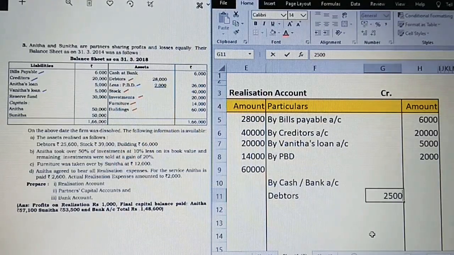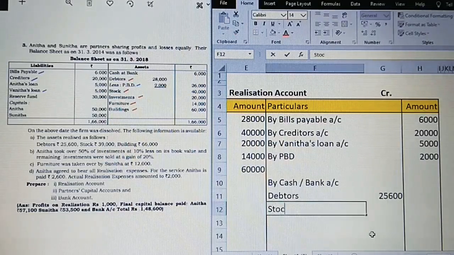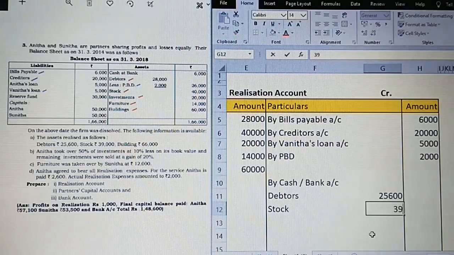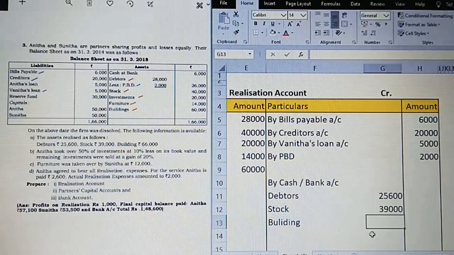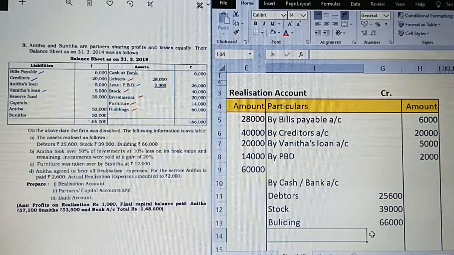Debtors, in the inner column itself, 25,600. Stock 39,000. Building 66,000. So we have only realized three assets.